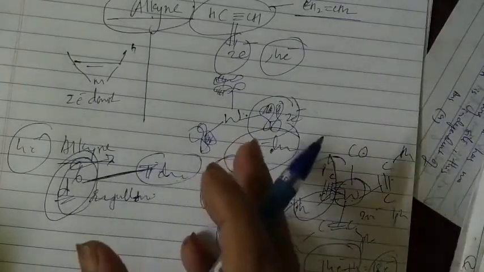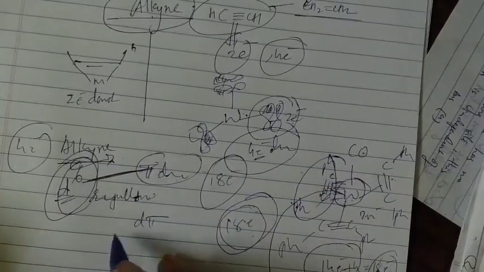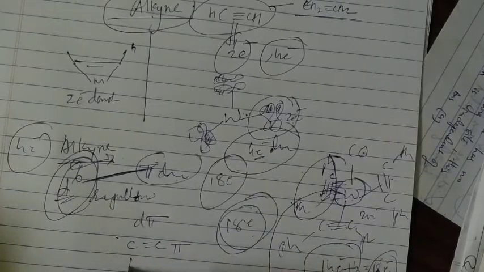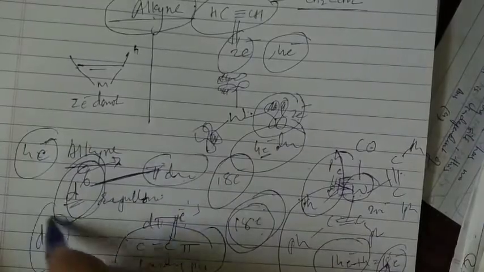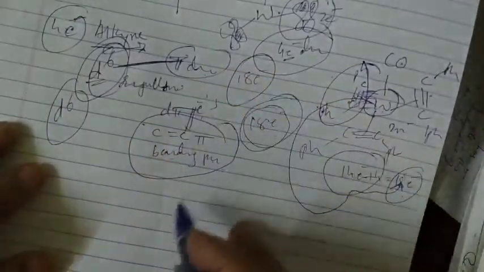The pi bonding pair plus the d pi electrons of the metal repel. That's why 4 electron donation is very rare in d6 systems. This may be asked for 2 marks or in competitive examinations, so keep this in mind. So this is about the alkyne complexes.